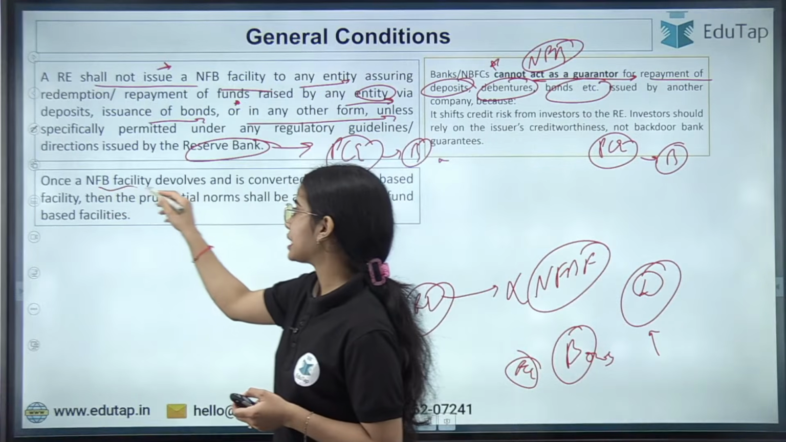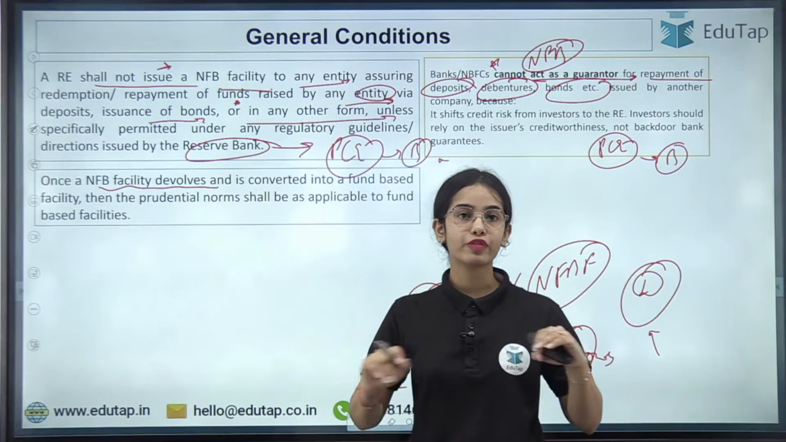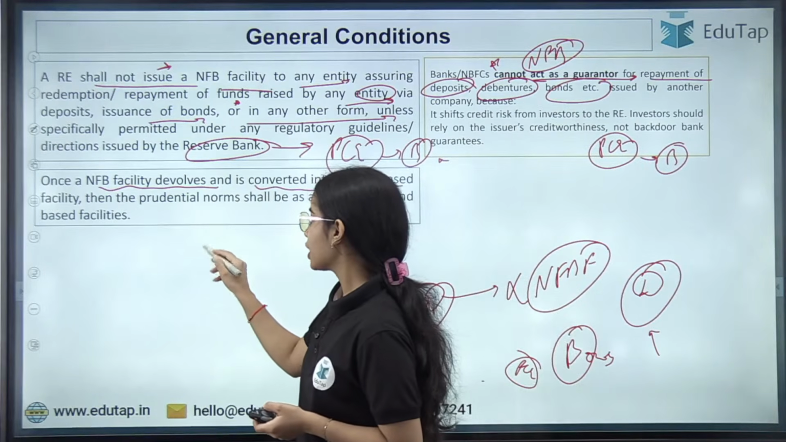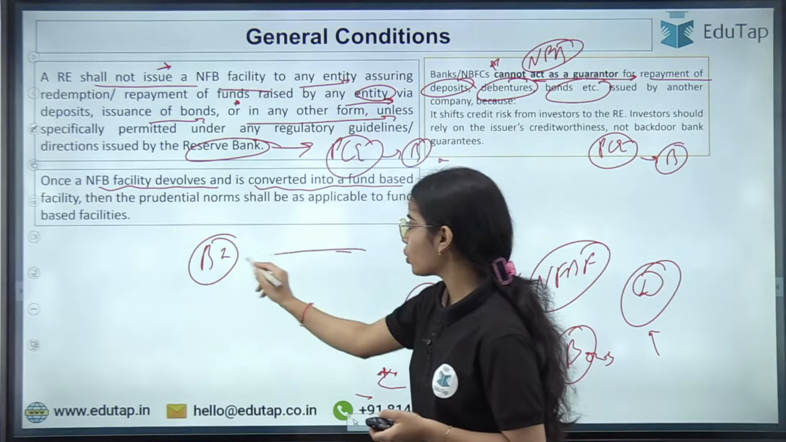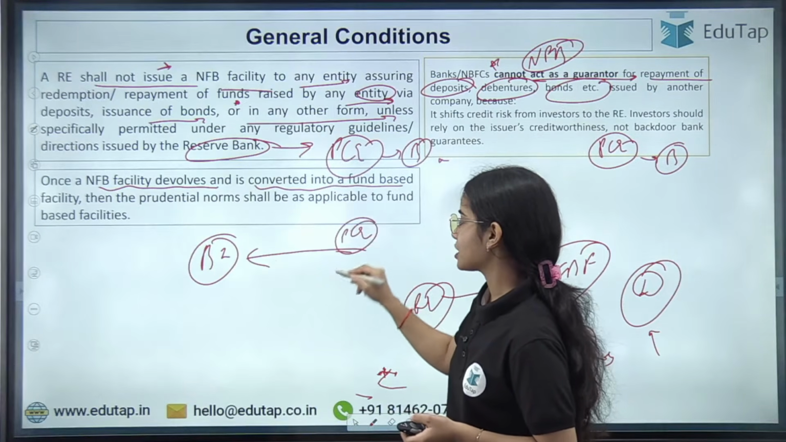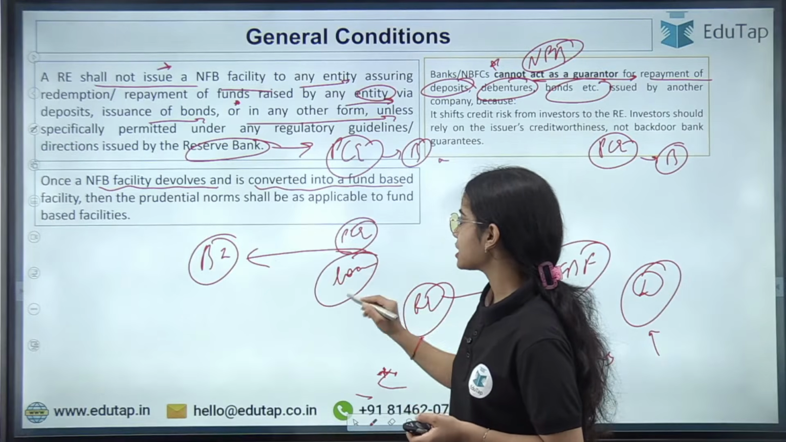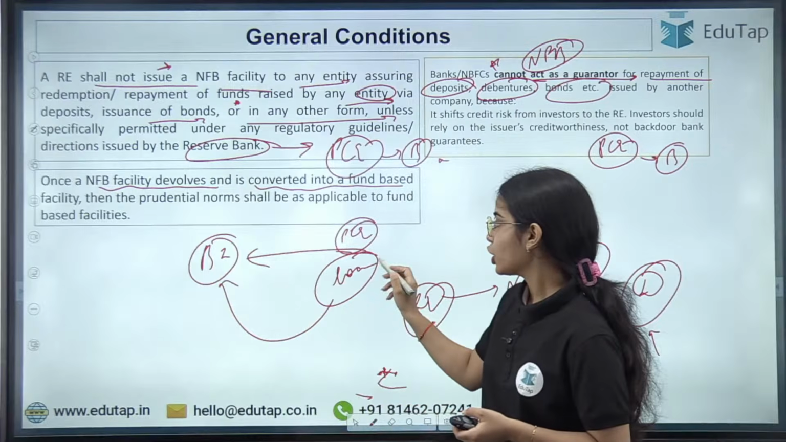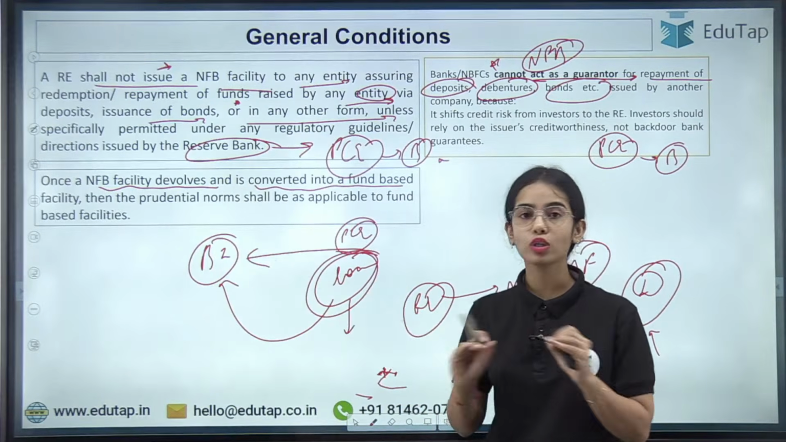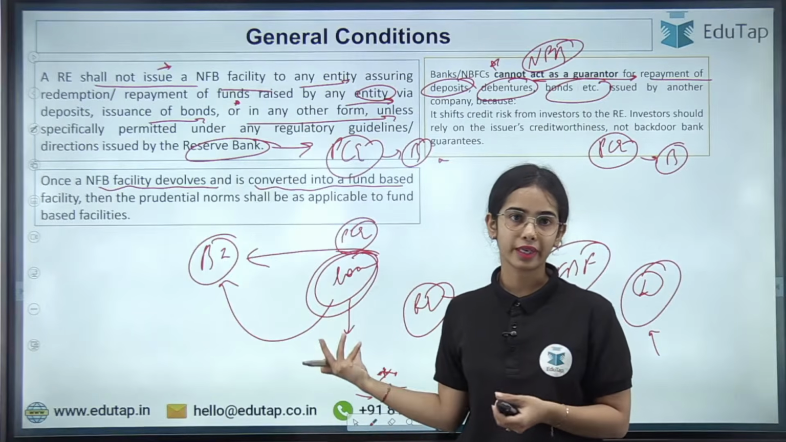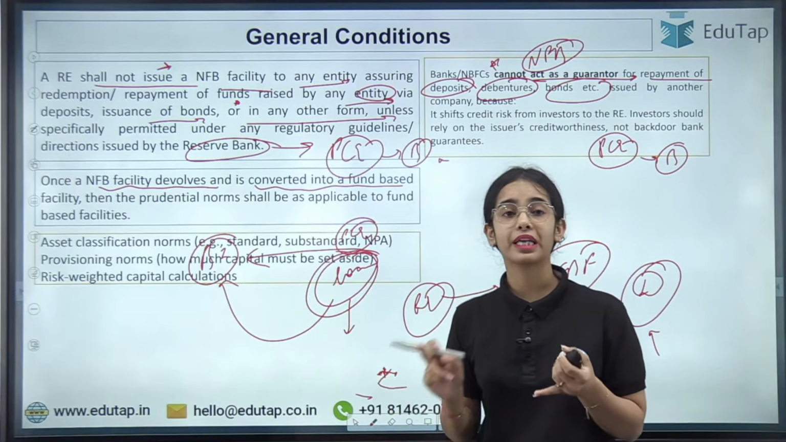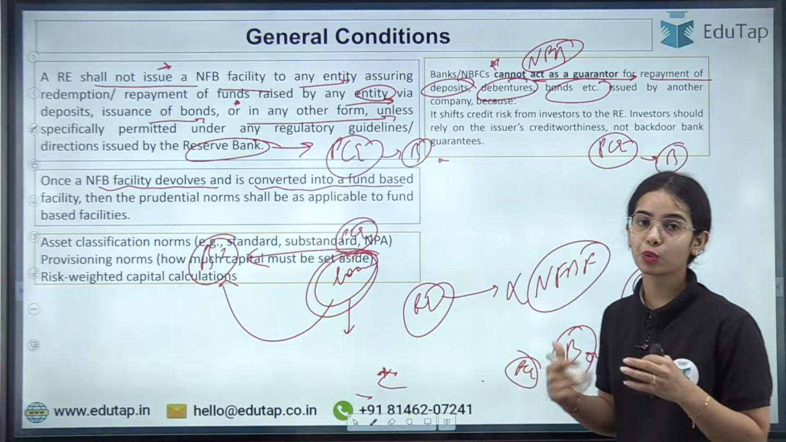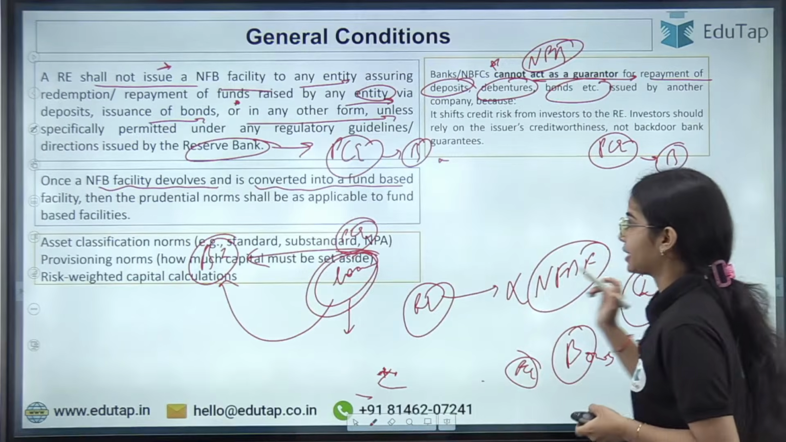Once an NFB facility devolves, that means the NFB facility has finished and is converted into a fund-based facility. Let's say the bond issuer has taken the whole amount of the PC as the loan. In this case, when the bond issuer has taken the loan under the PC, this loan should follow all the prudential guidelines for credit. That means capital adequacy has to be maintained, provisions have to be maintained, and the asset classification should happen, that is, whether this is a standard loan or not, and such. So this is the basic idea. Any confusion?